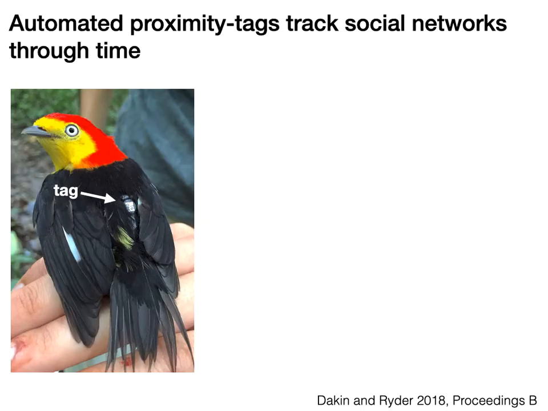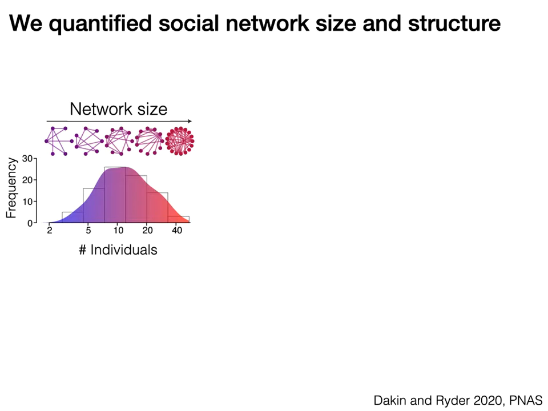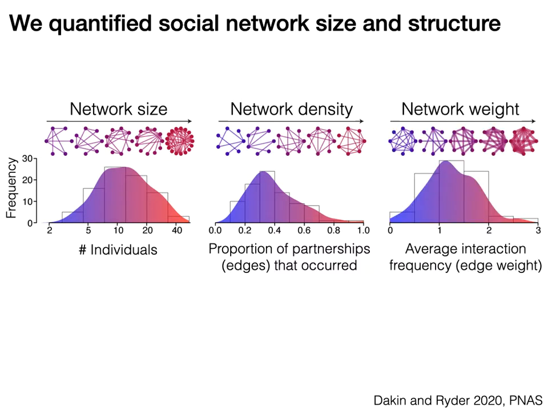We used an automated proximity system to monitor 11 manakin leks, and we collected repeated measures of the social network at each lek and how it changed through time. In these network diagrams, the nodes represent individual males and the edges represent their social partnerships. The manakin social networks varied in properties like the size of the network, they varied in density, and they varied in weight, from networks made up of weak dyads to those made up of stronger partnerships.